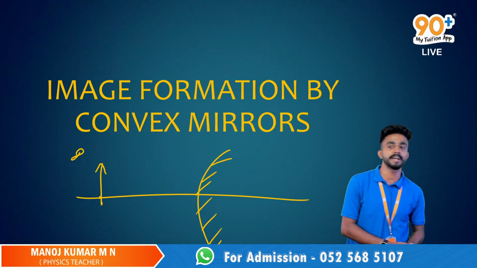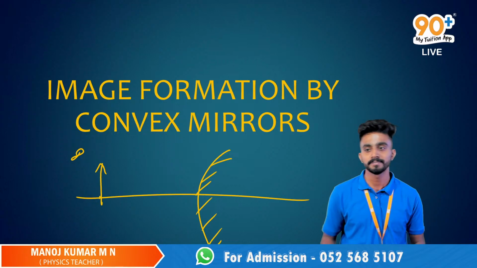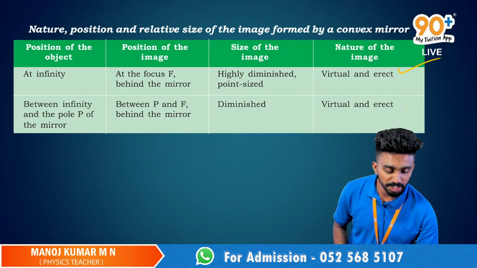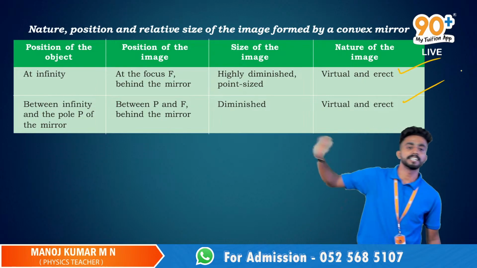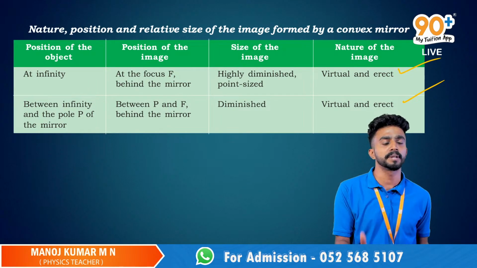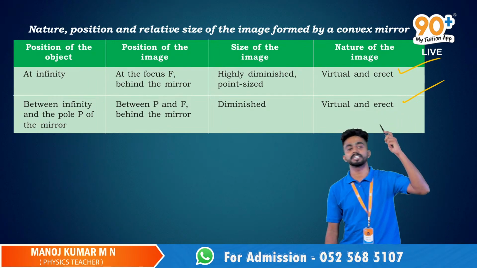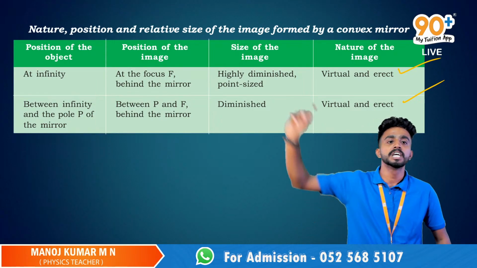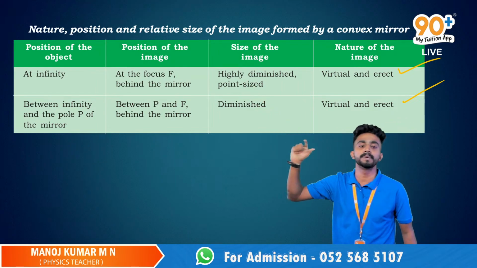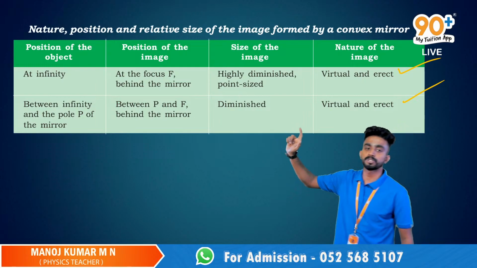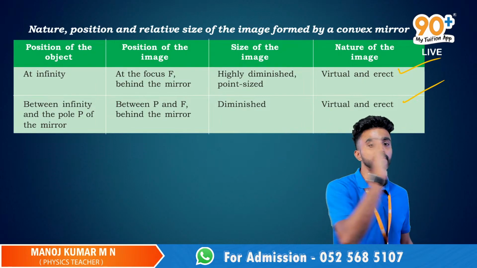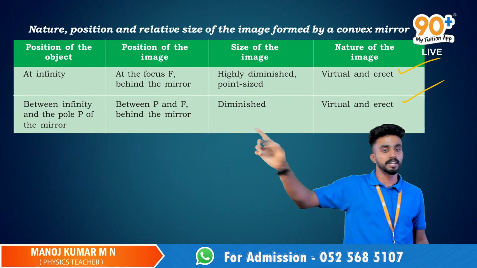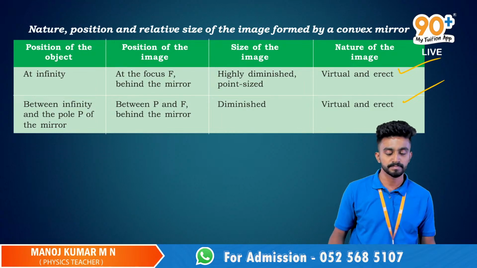Fine. So what about the nature of the image? Will it be virtual and erect or real and inverted? It will be virtual and erect, right? In the case of convex mirrors, at infinity, and between infinity and the pole of the mirror, in all these cases we'll get the nature of the image as virtual and erect. In the first case, if the object is exactly at infinity, the position of the image will be at the focus behind the mirror. Now, if the object is between infinity and the pole of the mirror, the position of the image will be between P and F behind the mirror. Got it? Clear?